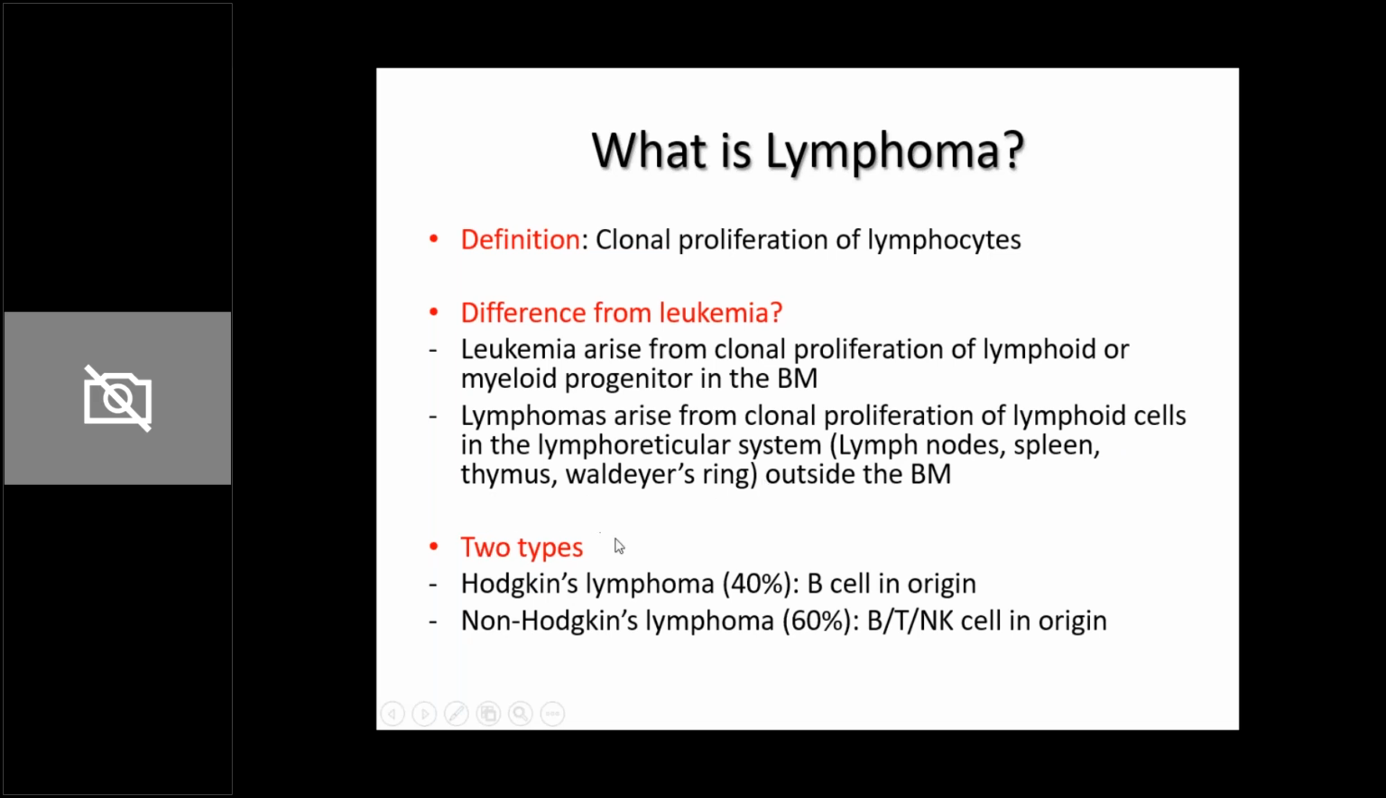Now, there are two types of lymphomas: Hodgkin lymphomas, which comprise around 40% of the childhood lymphomas, and they are B cell in origin. Lymphocytes themselves can be further classified into B cell and T cell. All Hodgkin's lymphomas are B cell in origin. Then there are non-Hodgkin's lymphomas, which comprise 60% of the childhood lymphomas, and they can be B cell, T cell or NK cell in origin.